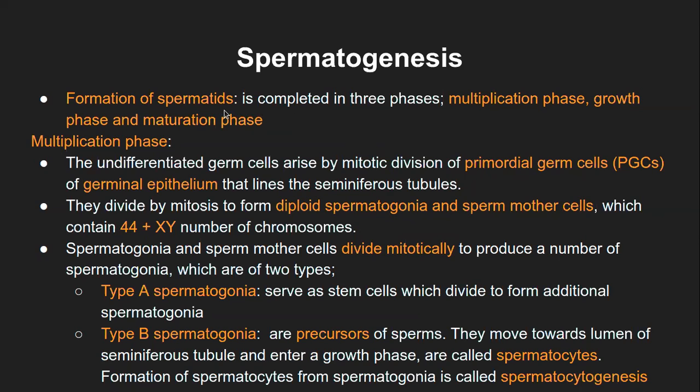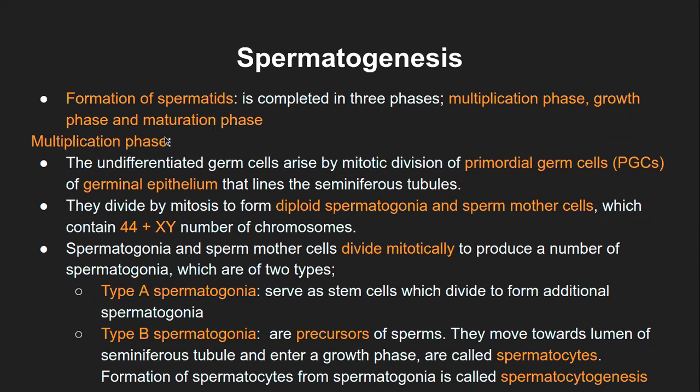Spermatid is kind of a baby sperm, you can say. You know that sperm will mature in the vas deferens further as and when it travels towards the ejaculatory duct. Mature as in completely functional sperm. Maturation has already happened otherwise in terms of structural development. So formation of spermatid is divided into three phases, that is multiplication phase, growth phase, and maturation phase.